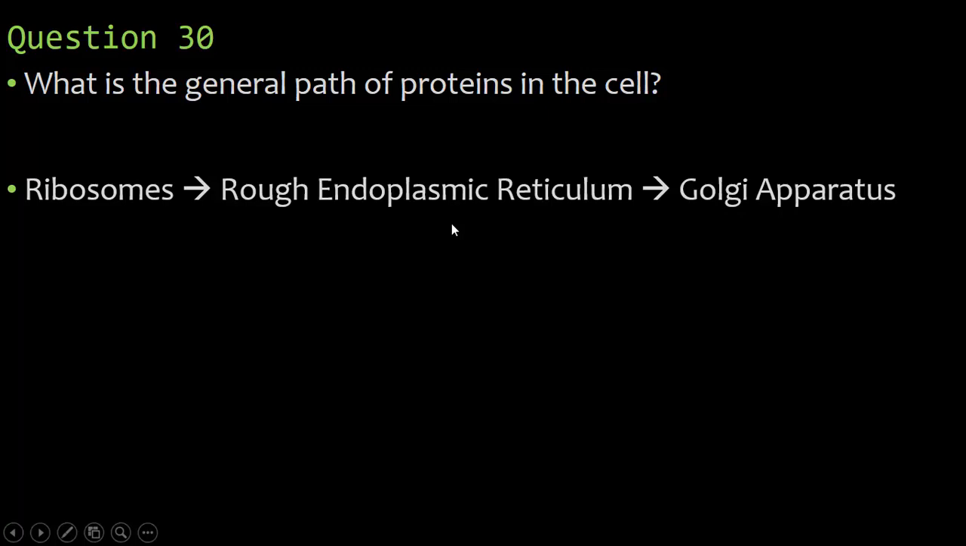Now, the rough ER, you may be saying, well, why is it going to the rough and not the smooth? Remember, what makes the rough ER rough are the bumps all over it. Well, what are all those bumps over the ER? Those are the ribosomes, and that's why the rough endoplasmic reticulum, or rough ER, deals with proteins, because it has ribosomes on it.